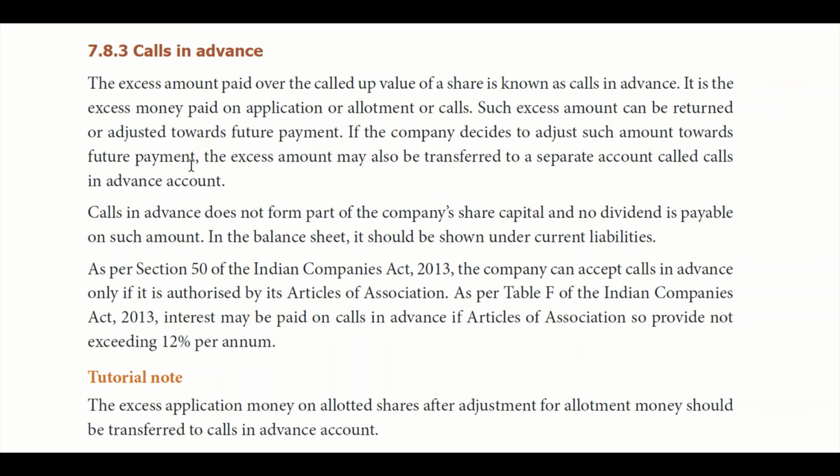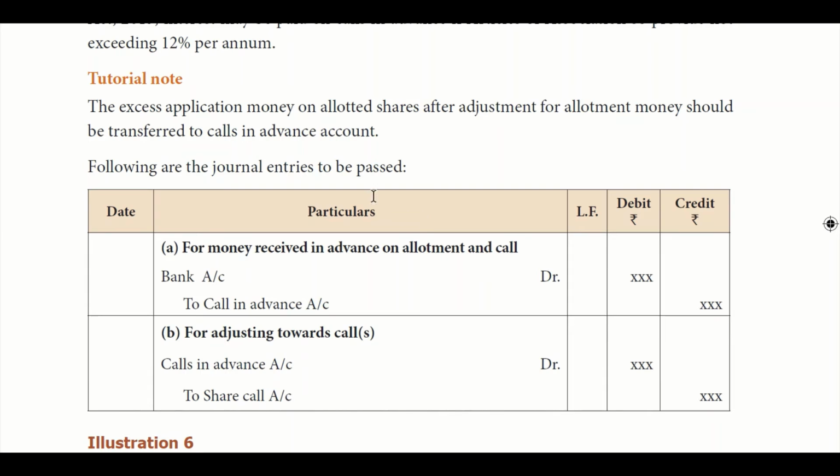Calls in advance. Sometimes the applicants pay excess money when they pay application or allotment or calls. That money is transferred to a separate account called calls in advance account. This amount, which is received early, will get adjusted in the future payments that are required to be paid by the applicants. How will the entry appear? For example, instead of 100, the applicant paid 110. On that, only 10 rupees will be moved to calls in advance account.